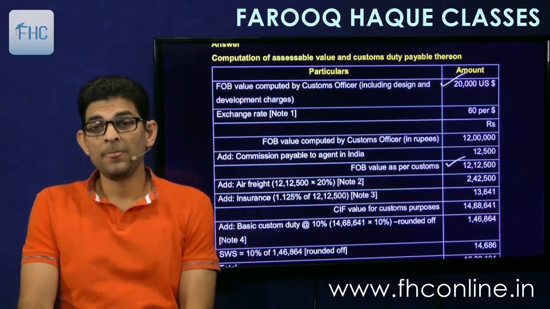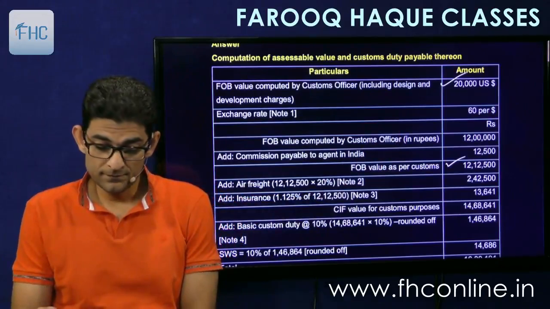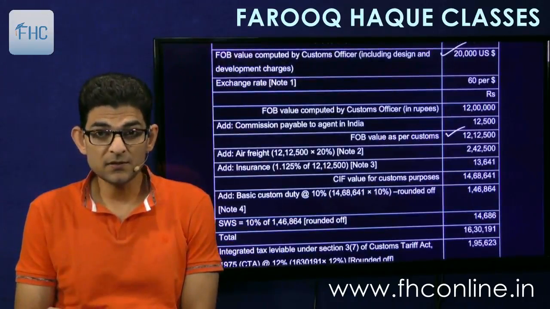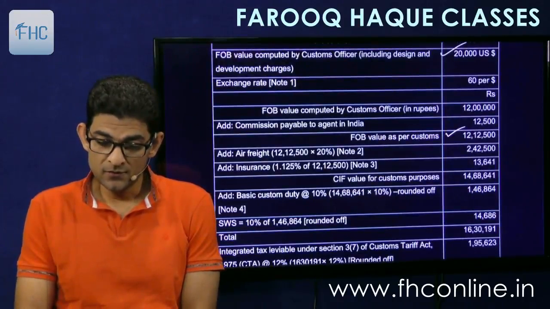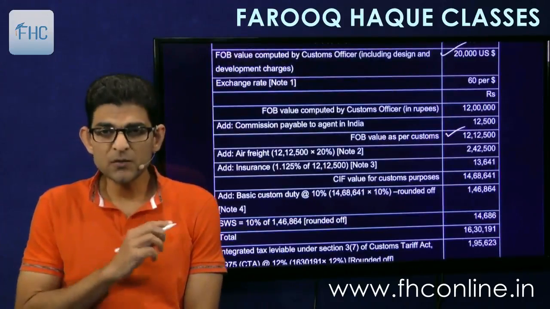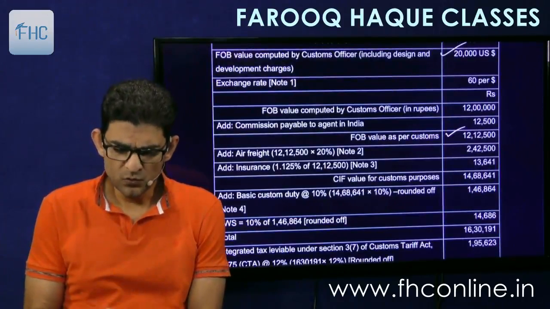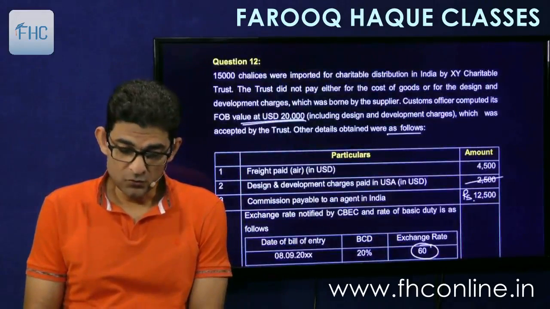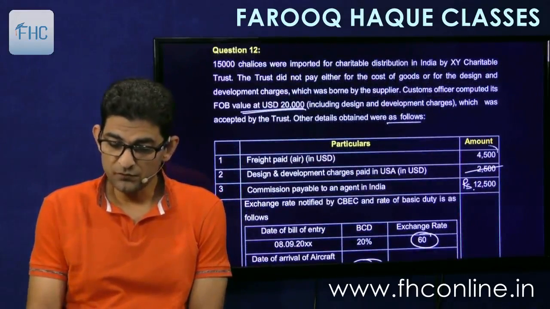12,12,500. Okay. So this is FOB. Then add air freight, restricting it to 20%. So 242,500, and compare it with the actual also. What is the actual given air freight? Always compare. Actual air freight given is 4,500 USD.